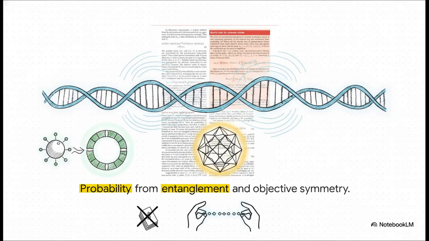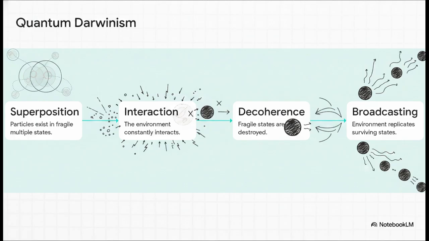The physical interaction itself writes the rules of what survives. So to see exactly how this crazy engine of reality operates, let's just walk through the chronological steps of quantum Darwinism. Step 1. We start down in the quantum realm, where particles exist in that super fragile superposition of multiple states. Step 2, the environment, which, remember, is literally everywhere, constantly interacts with the system.